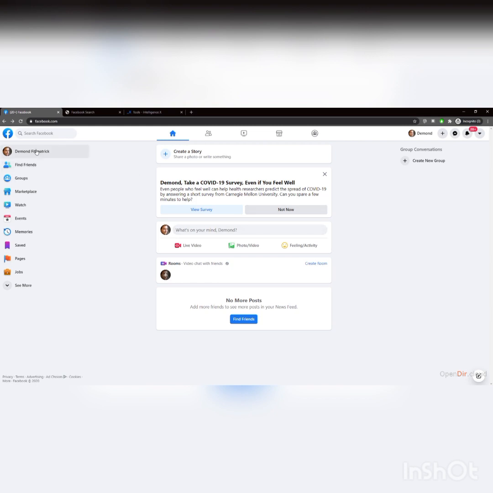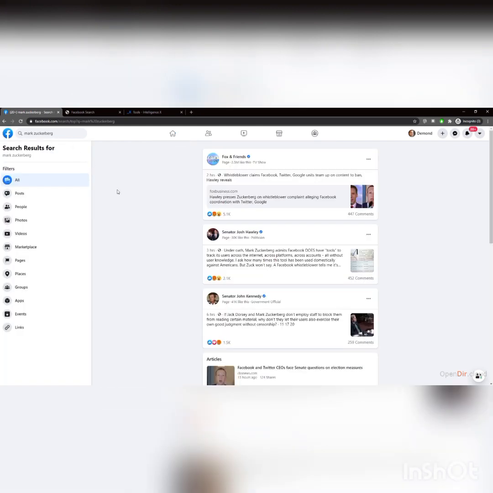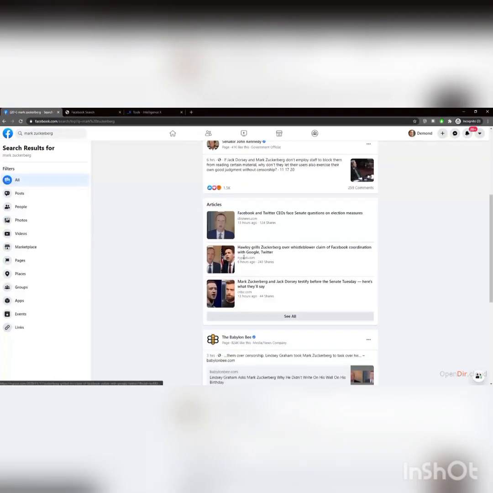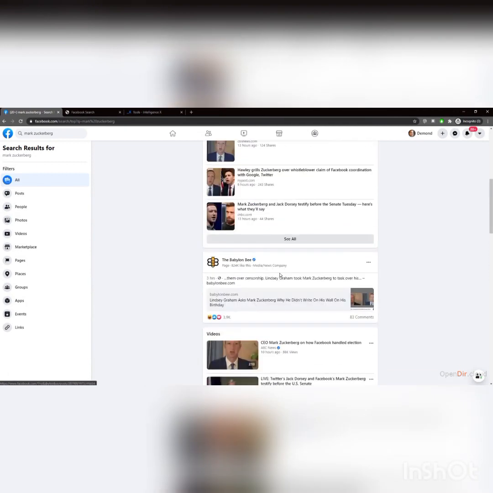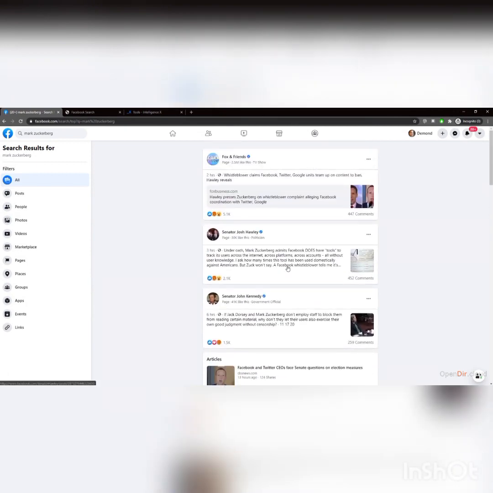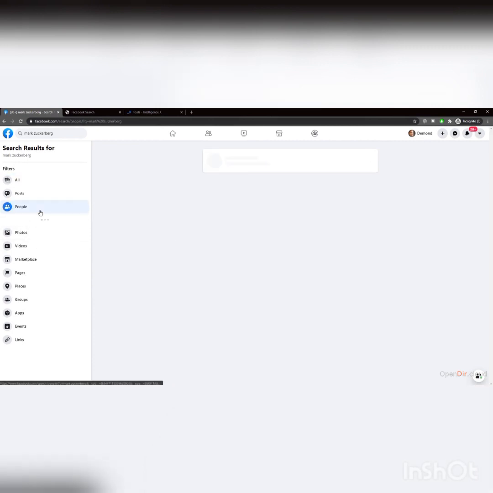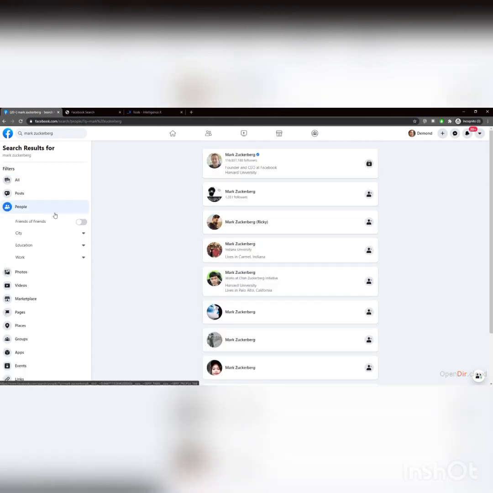So what we're going to do is try to find him. That's the first thing that we want to do up here. So we're going to go to search and say Mark Zuckerberg. All right. And we'll search for Mark Zuckerberg and see what happens. Now we're getting all sorts of posts that come up, right? We're getting posts, we're getting articles, we're getting all kinds of information here about Mark Zuckerberg. And this could be good if we're doing an investigation and looking for somebody specific, but maybe we want to find his profile. So we'll go to people first.